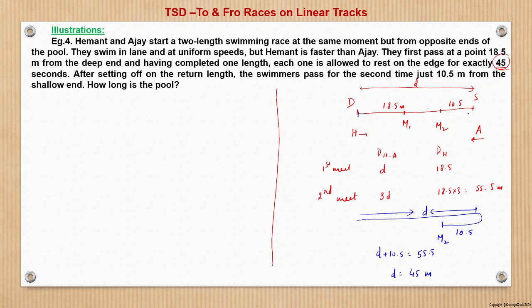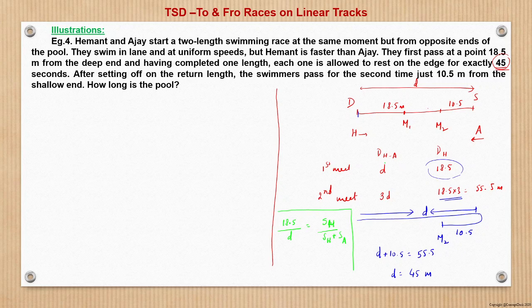So this part of the question we solved assuming that they do not stop here at D and S respective ends for 45 seconds. Now see, one fine point I want to discuss here, that when I multiply this by 3, what does this 18.5 mean? 18.5 upon D is nothing but the ratio of speed of Hemant upon the sum of the speeds of Hemant and Ajay, right?